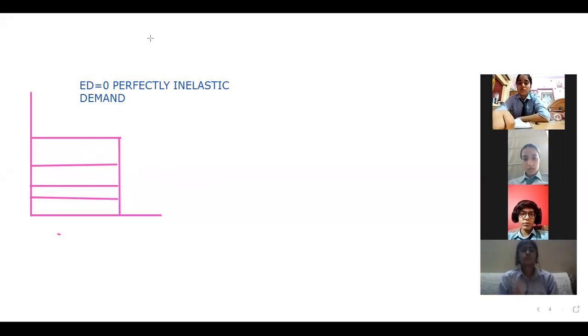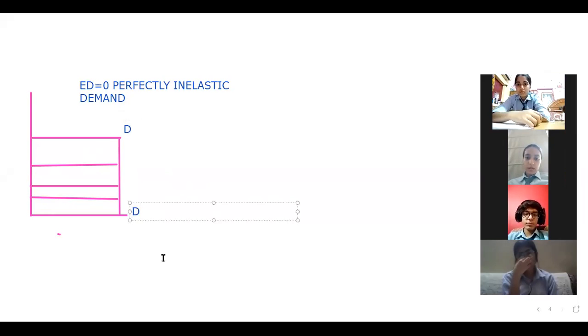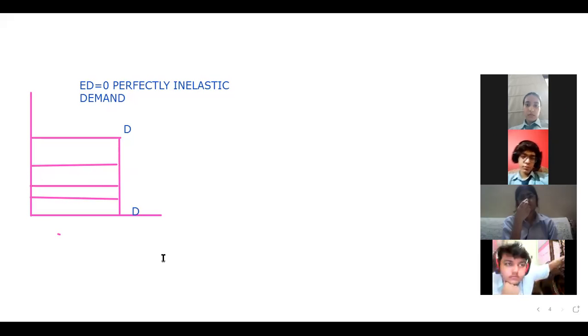So ultimately which will be the demand curve? This will be the demand curve. This standing vertical curve, this vertical curve becomes your demand curve in this case. Why? Because we can see that the demand is not changing here, because this is perfectly inelastic demand. Whether there is a change in price, the demand does not change at all. So it is known as perfectly inelastic demand.